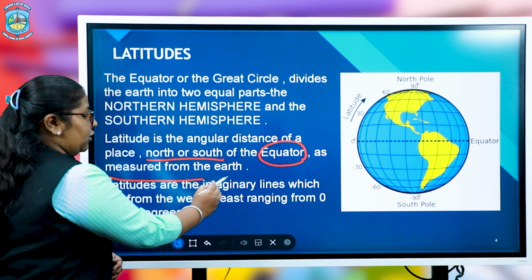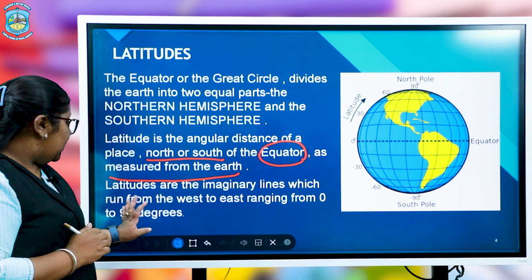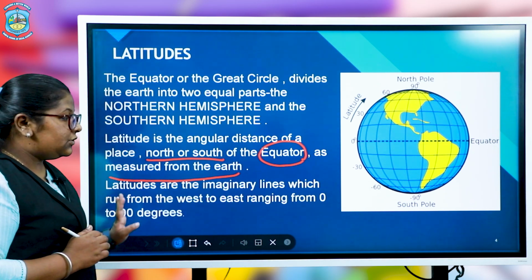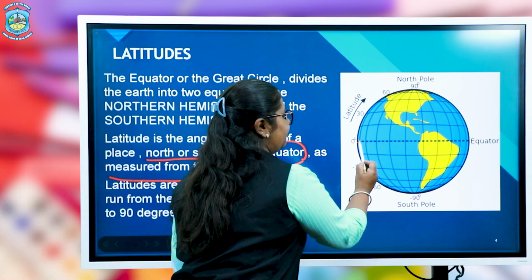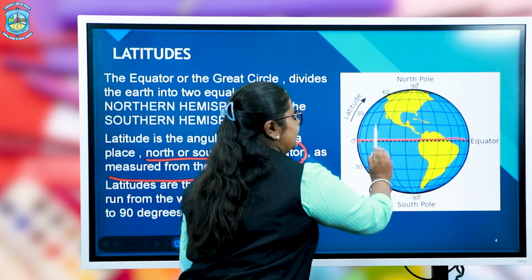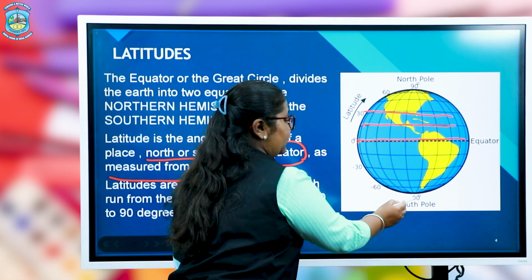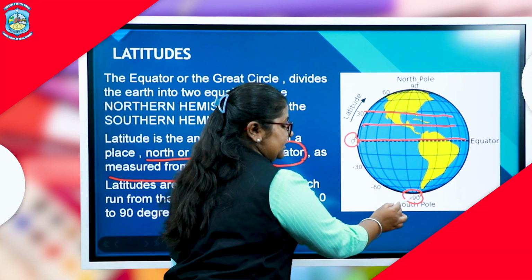Latitudes are imaginary lines which run from the west to the east, ranging from 0 to 90 degrees. As you can see, the latitude lines are running this way. These lines are known as the latitudes.